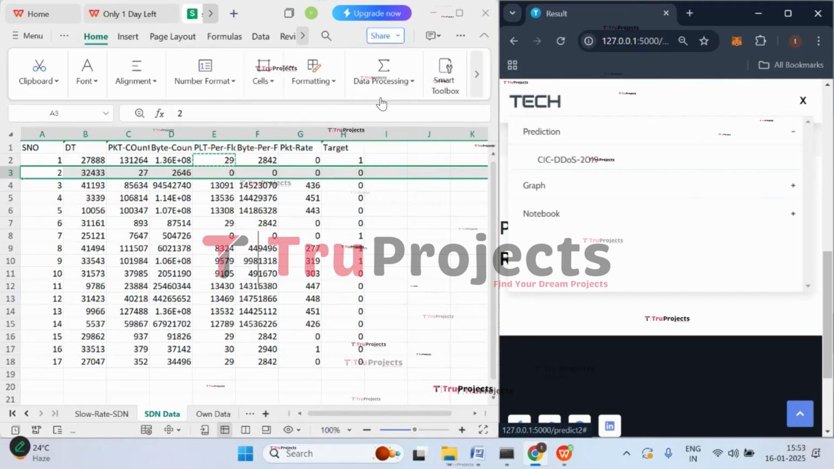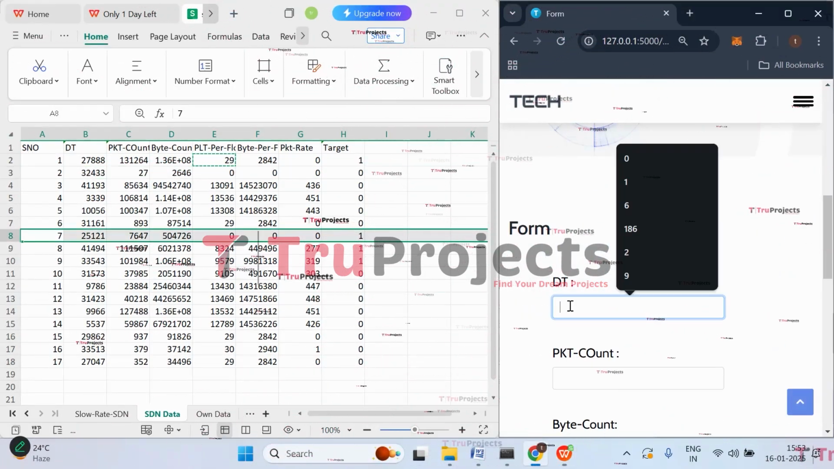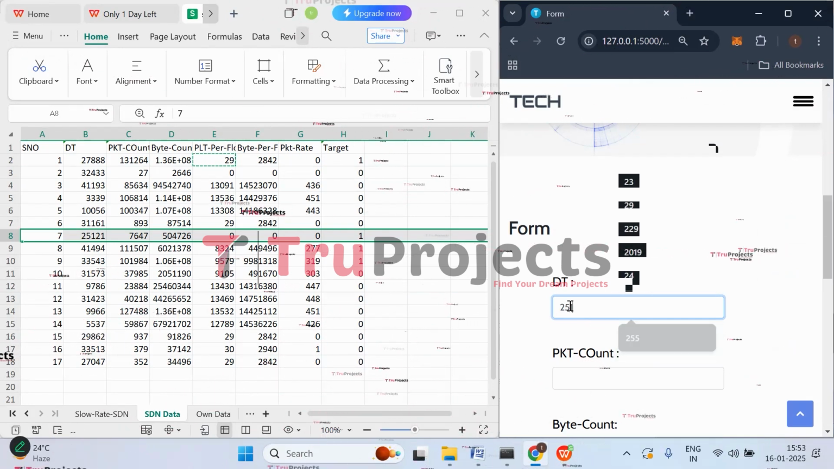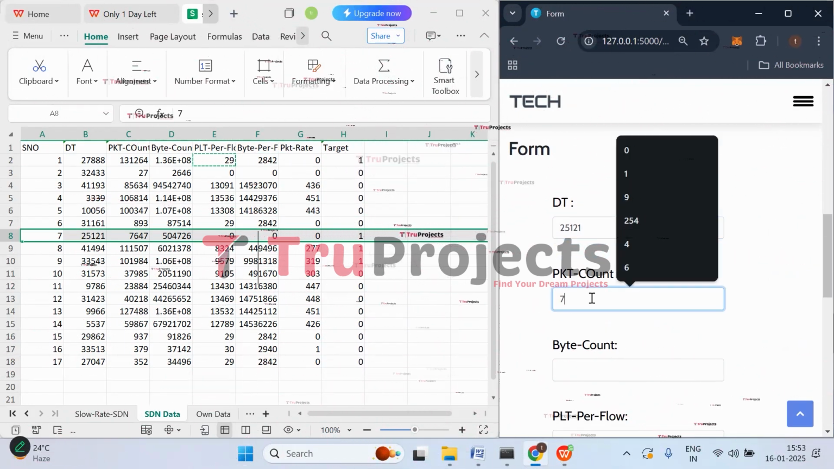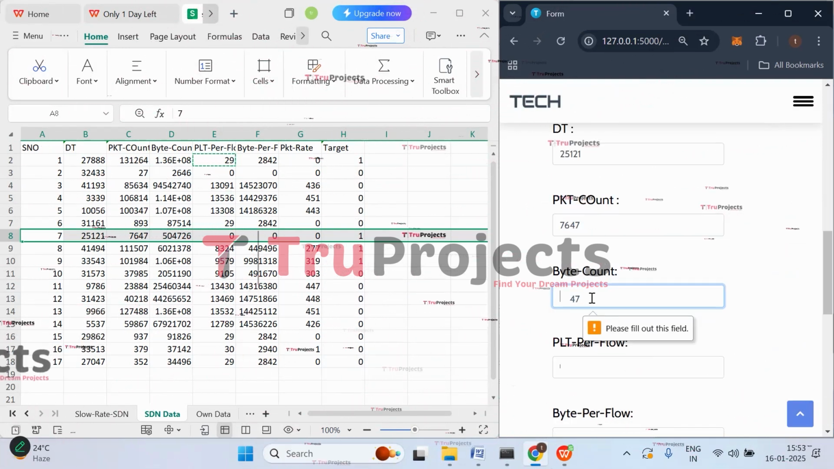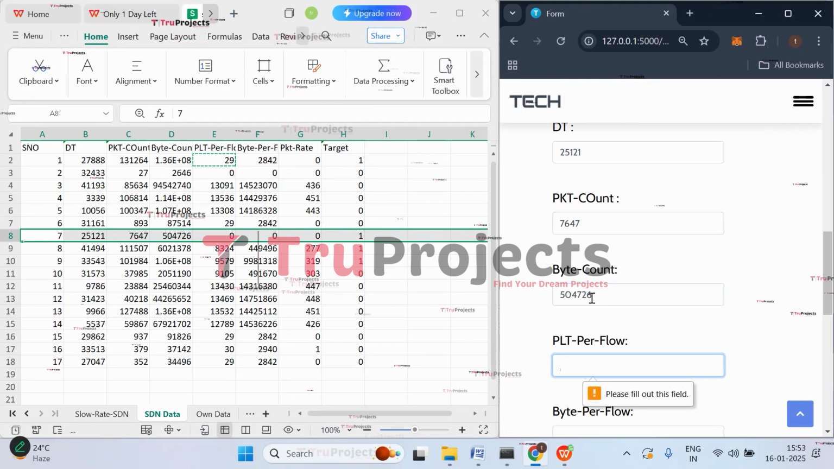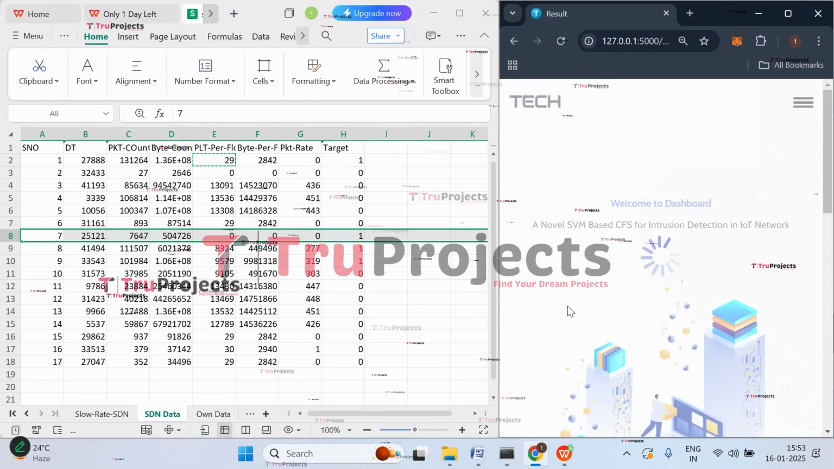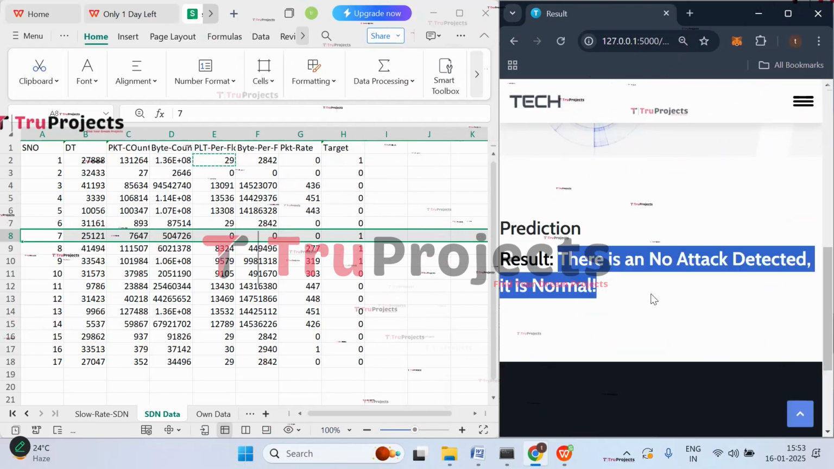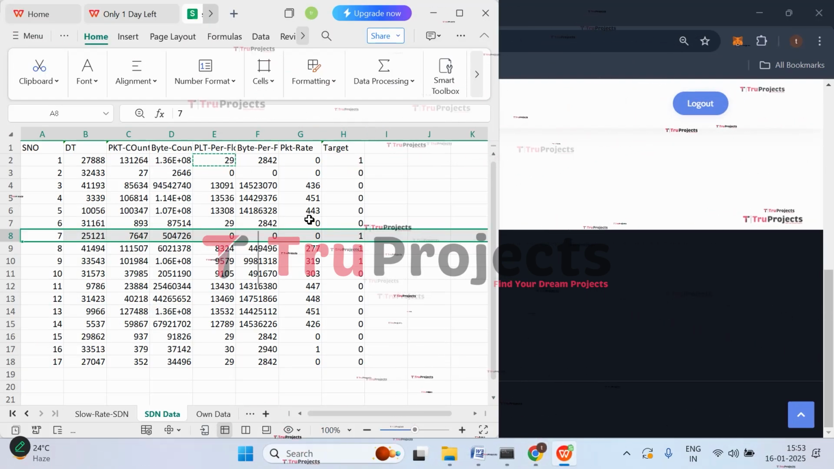Let's check with one more case. So let's check with this case where DT is 25121 and PKT count is 7647. Byte count is 504726 and the next three values are 0. Now click on predict. So here we got the prediction that there is no attack detected. It is normal. So we are done with this SDN dataset. You can try with all the cases if you want.